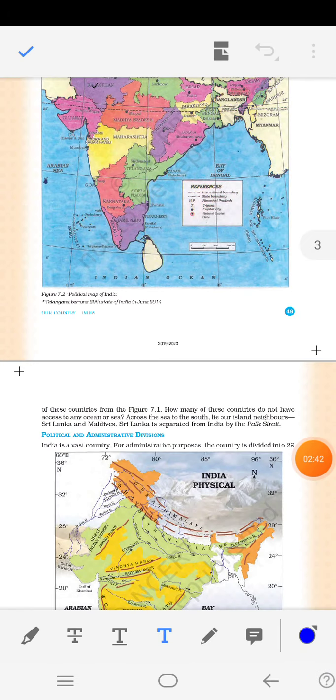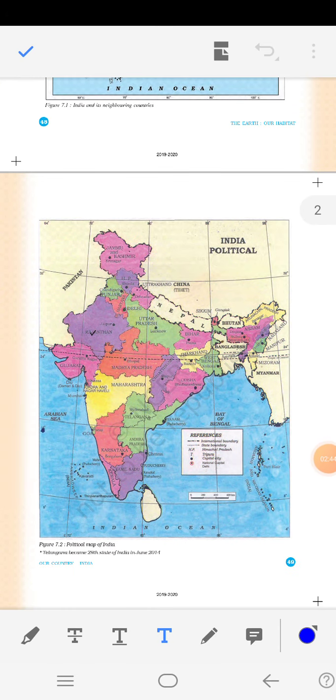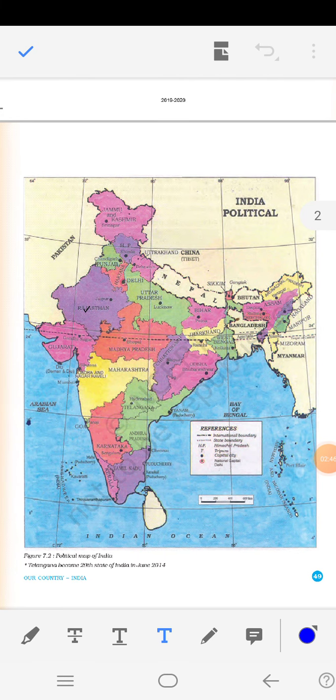Let's start. Children, this is the image of the political map of India. India is a vast country.